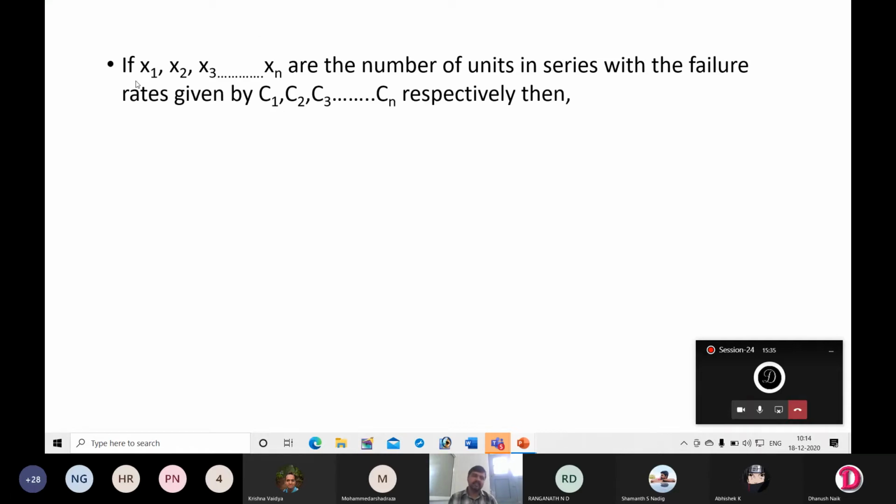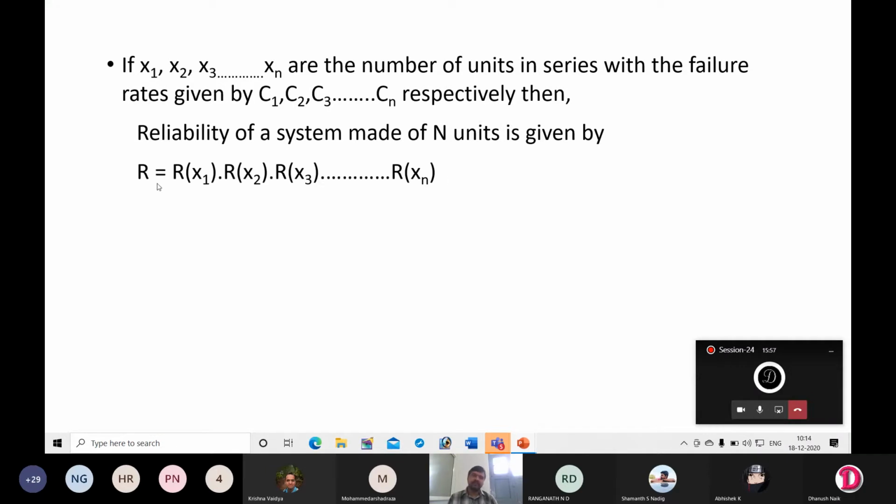Next, consider there are n components or n parts in a system. If x1, x2, x3 up to xn are the units in series with failure rates given by C1, C2, C3 up to Cn respectively, then the reliability of a system made of n units is given by multiplying the individual reliabilities.